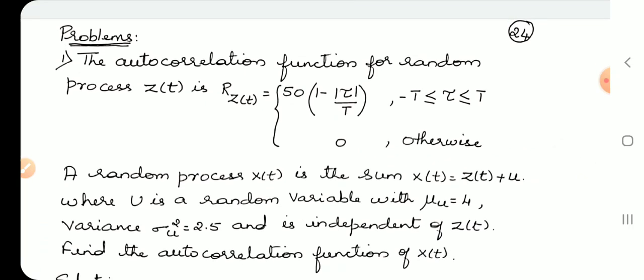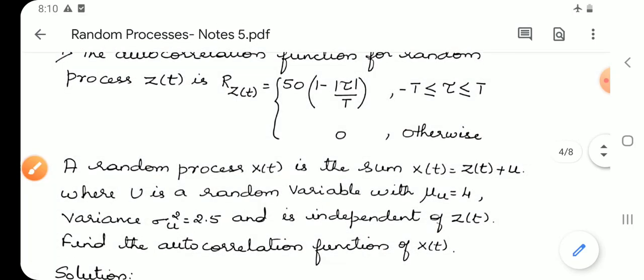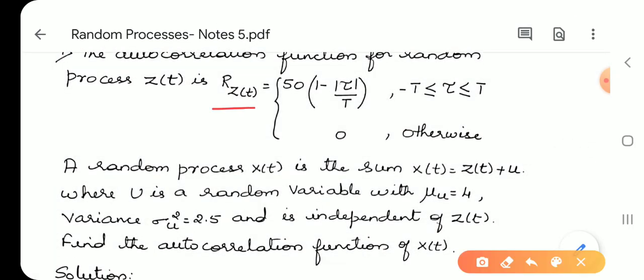The autocorrelation function for the random process Z(t) is given by Rz of tau is equal to 50 into 1 minus mod tau by T for minus T less than or equal to tau less than or equal to T, 0 otherwise.